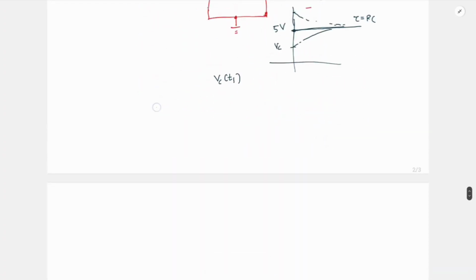And my minimum such T1 for T1 greater than 0 will give me that minimum value whatever they're asking. Because this is periodic, even if you do it at T plus T1, you will still arrive at no transient in my Vc. But we need to find the minimum T1, and T1 should be greater than 0. So let us see what that voltage is.